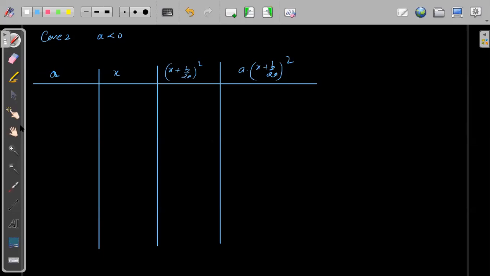Now see, if A is negative, we can start filling the blanks. Suppose A is negative and X is approaching plus infinity. Then (X plus B by 2A) whole square will also approach plus infinity, because this is a square and will always be positive.